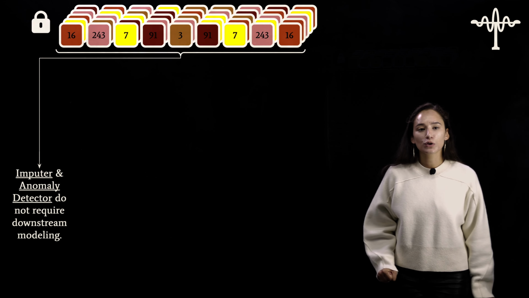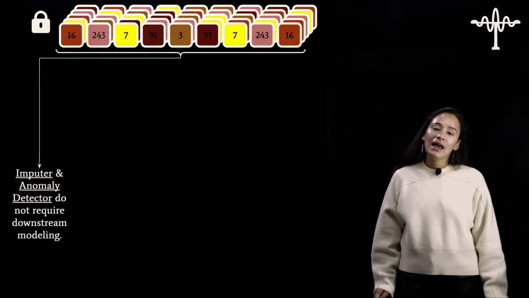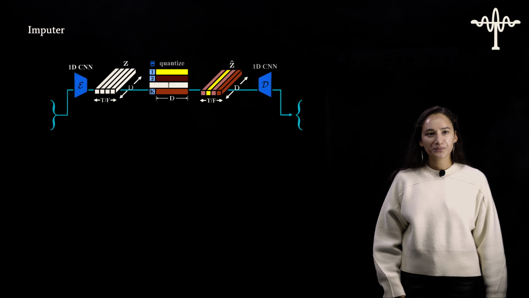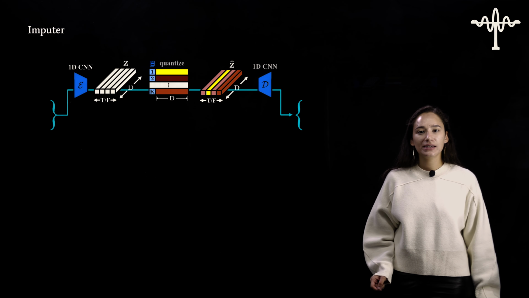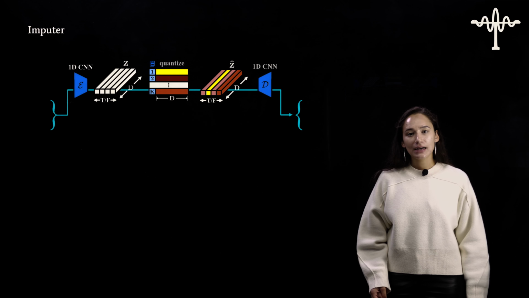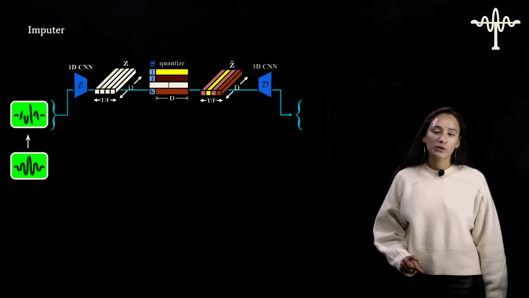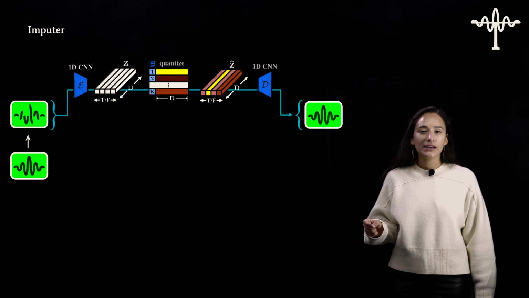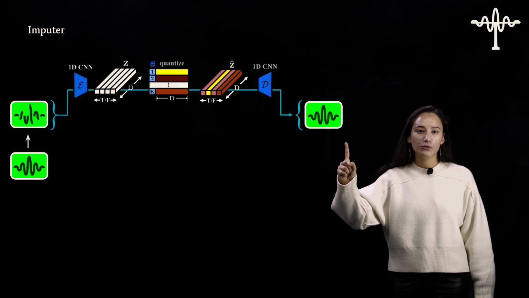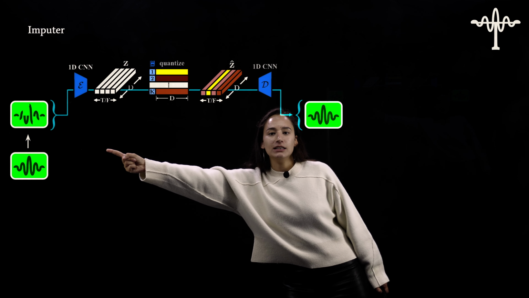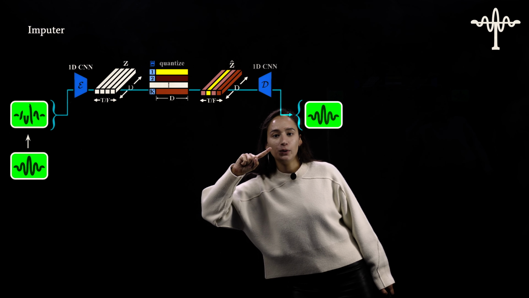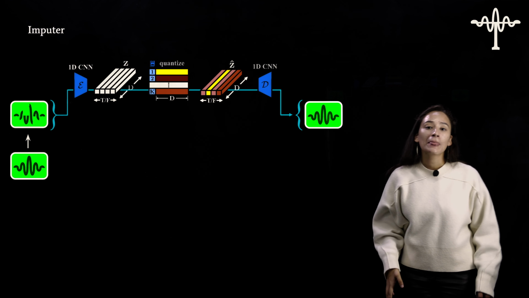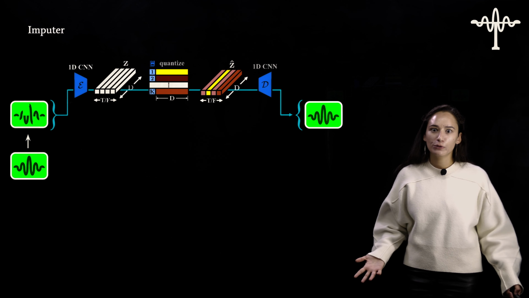So I actually want to start with the simpler ones, which are imputation and anomaly detection. Imputation and anomaly detection do not require any downstream modeling. So let's explain why. You should be very familiar with this VQVAE layout by now. To solve the imputation task, all I need to do is, instead of inputting clean data, mask my data, and then train the VQVAE to do reconstruction and imputation. So simply by adding masking into my input data and having the output be this data right here, which is clean, I've used the VQVAE to solve imputation as well as reconstruction. So that's pretty handy, pretty straightforward.